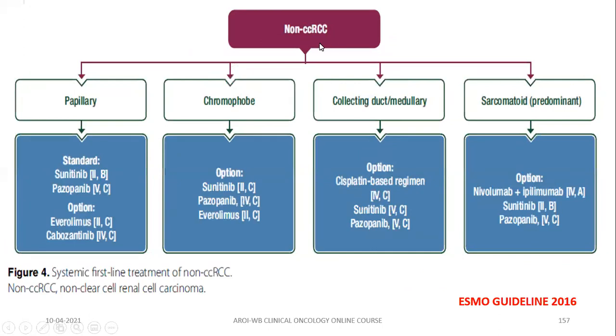For non-clear cell category, papillary, sunitinib and pazopanib are the drugs of choice. For chromophobe variety, again sunitinib and pazopanib; everolimus is also an option. For collecting duct and medullary, the option is cisplatin-based chemo. For sarcomatoid variant, this is nivolumab and ipilimumab.